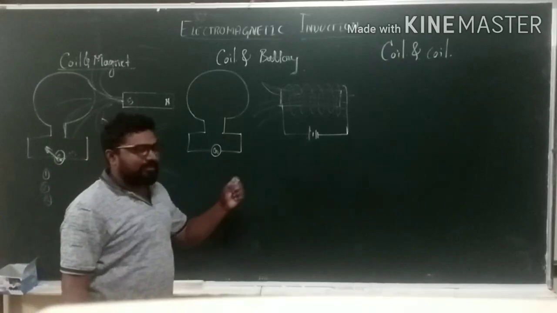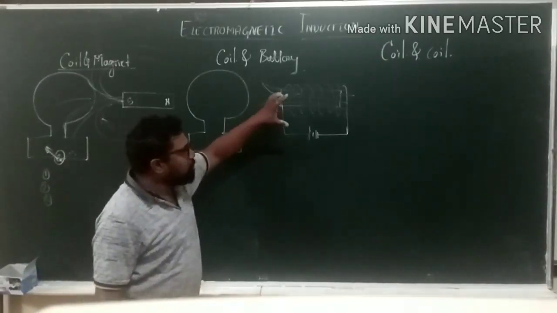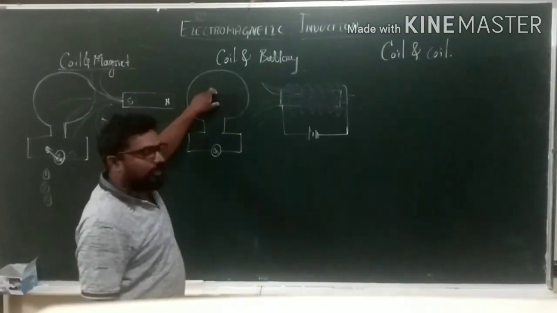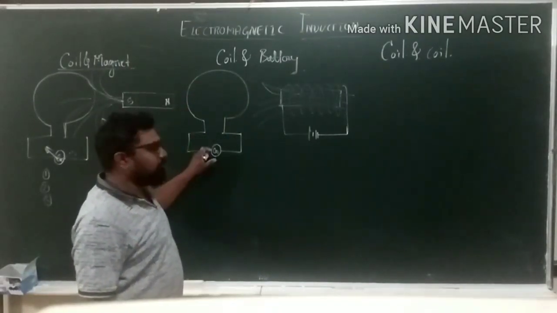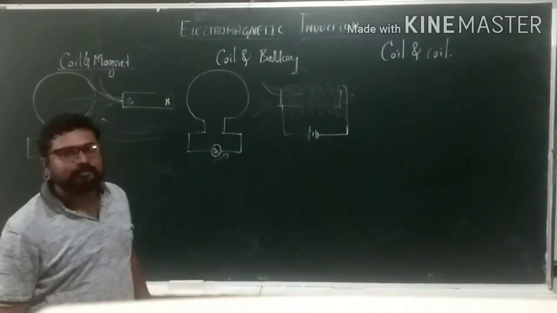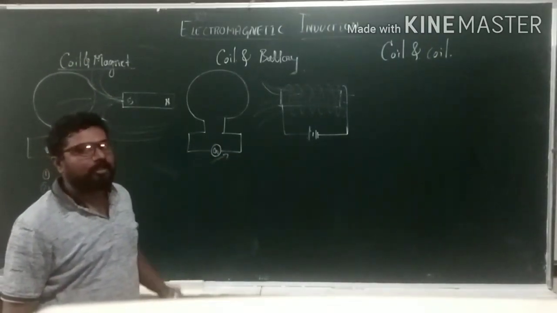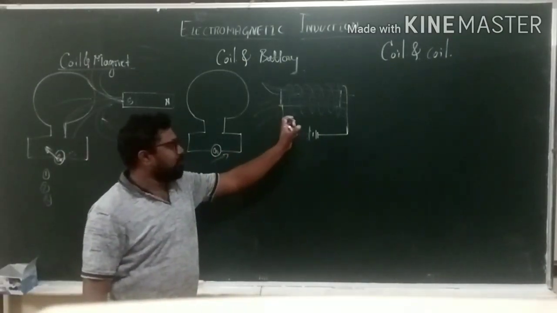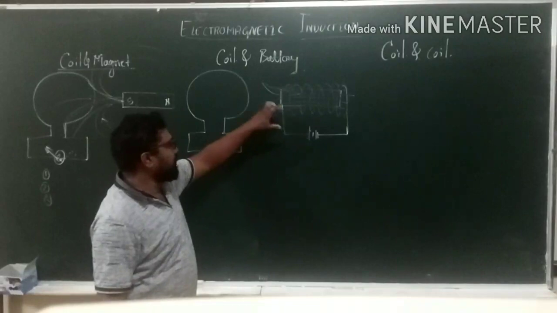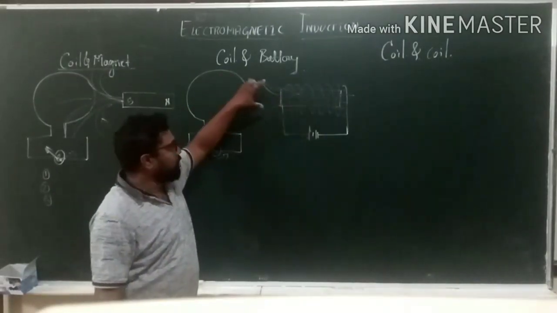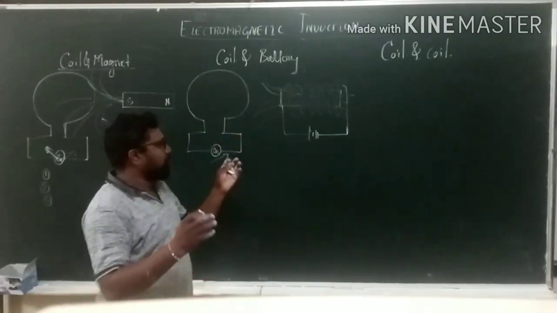So again, he did the experiment. He starts moving that coil towards the coil. At that point, the galvanometer starts deflecting in one direction, and he brought this coil near to this coil, and he stopped.